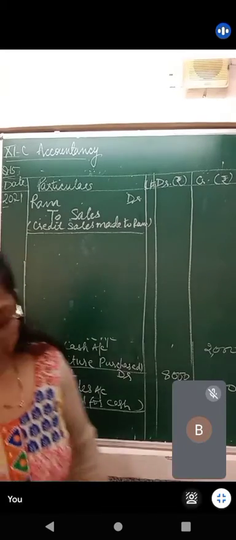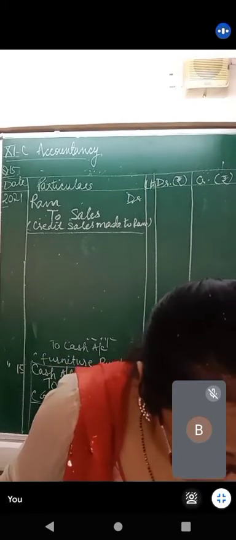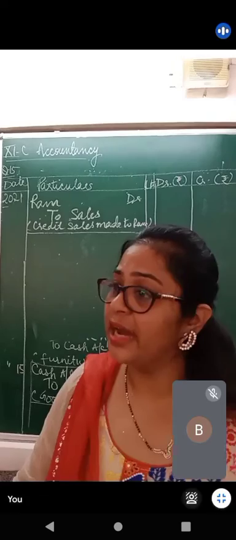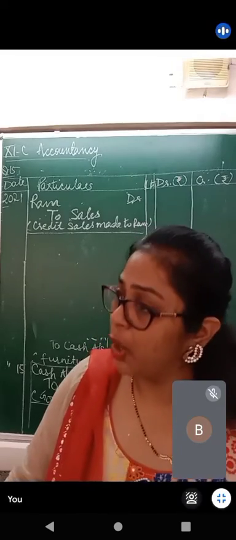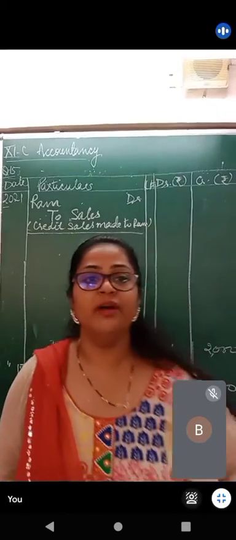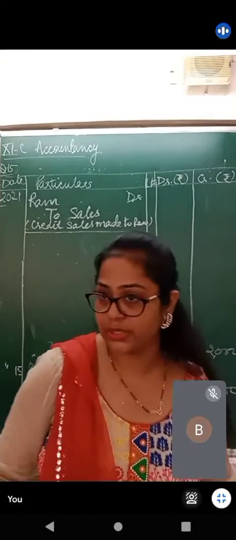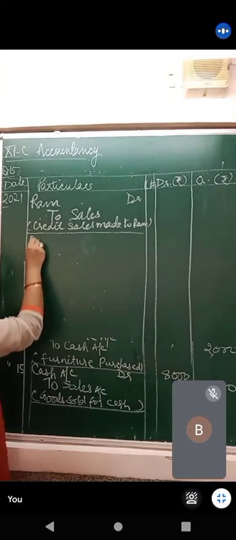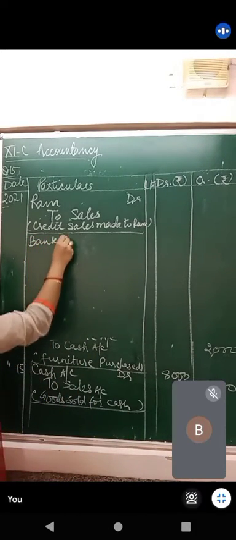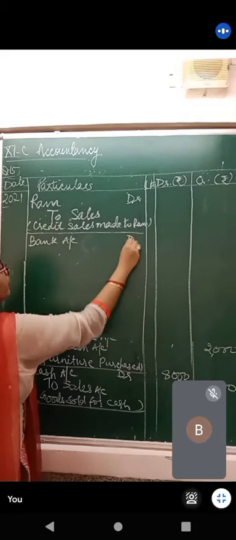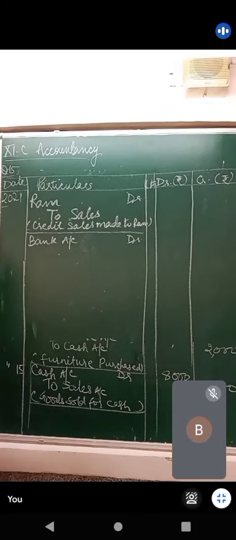On the same day, what has been the journal entry? We have received a check, and along with that receiving, we have allowed him a cash discount. So we have received a check, means bank account debit. What type of discount is this? Discount received or discount allowed? We have allowed this discount.